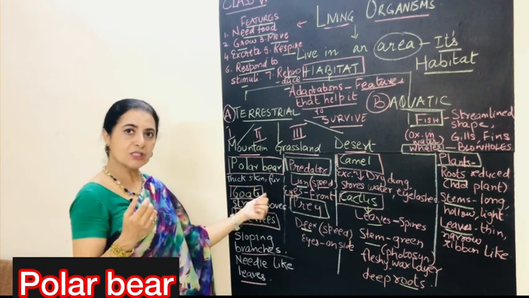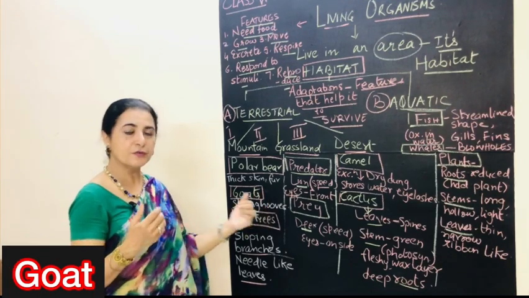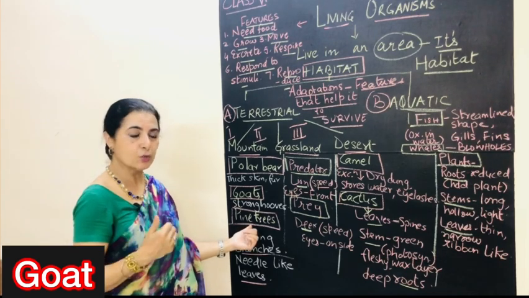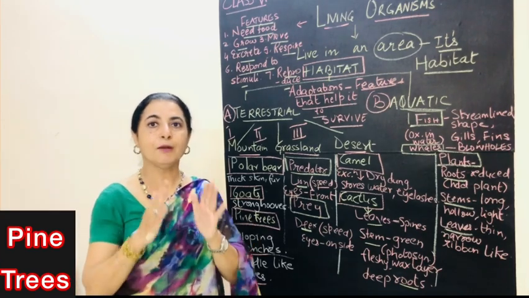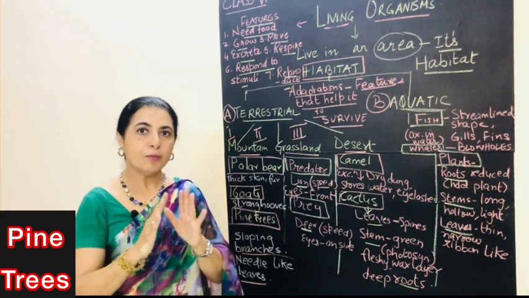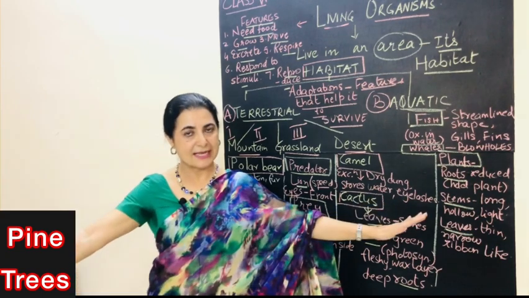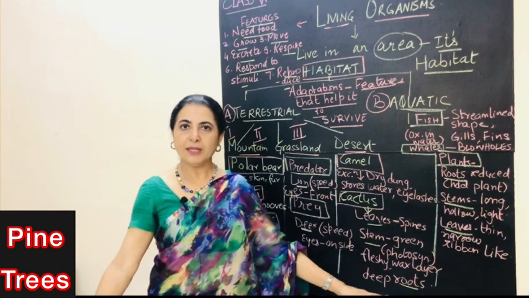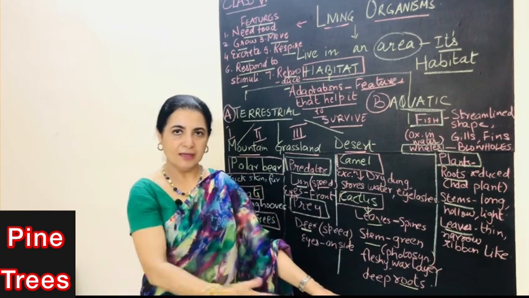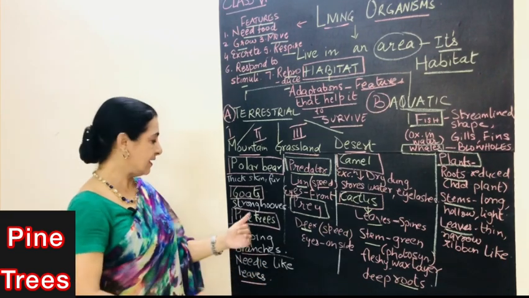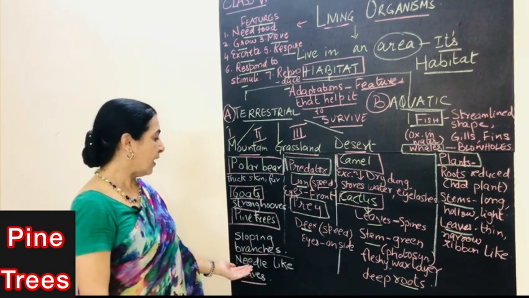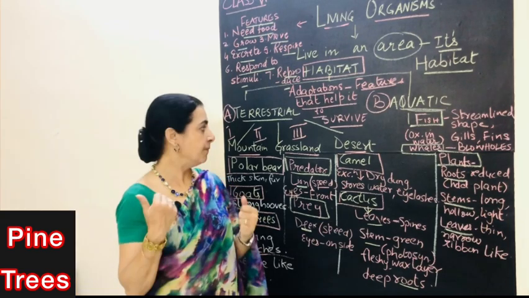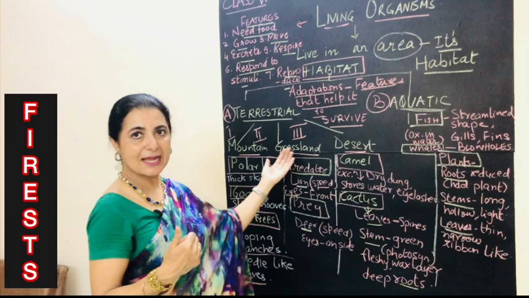And there are the goats who are surviving on the mountains. They have got strong hooves by means of which they can easily climb the mountains. And lastly, we come to the trees. What are the adaptations? We have seen pine trees on the mountains. Now how are their branches? If their branches are like this, they will break. So the branches are not like this. The branches are sloping. And when they are sloping, the snow just slides off. Another adaptation is the needle-like leaves, and the leaves also help the snow to slide.